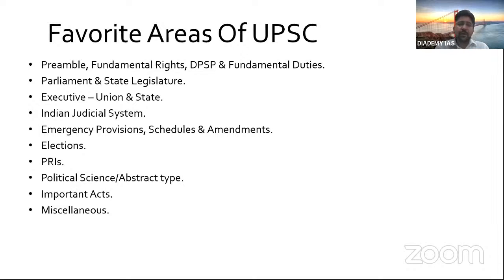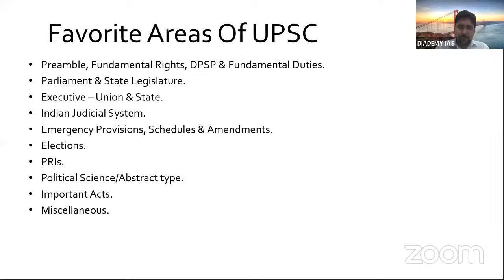Then political science abstract type questions, as I told you earlier in the previous pie chart, we have seen how UPSC is framing questions nowadays, right? So far, these topics were there in books, but in these abstract type questions which are linked to political theory, you have no idea what UPSC may ask.